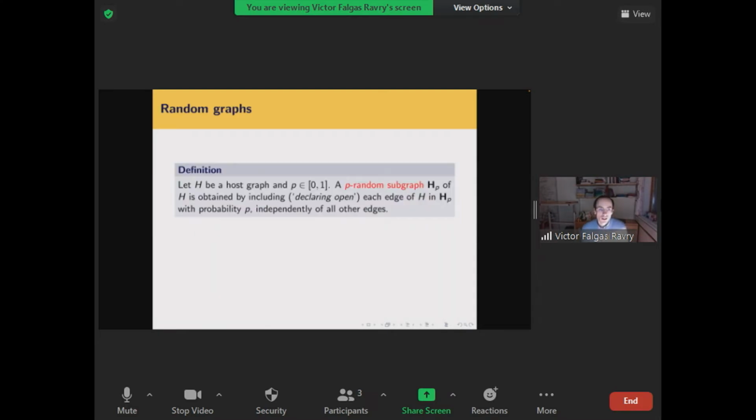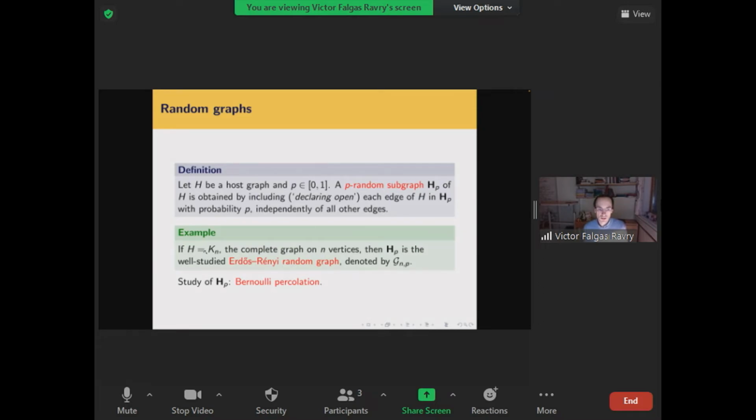Okay. So I won't be speaking just about graphs; I'll be speaking about random graphs. Let me start with maybe the simplest random graph model of them all, namely the p-random, or Bernoulli percolation, model. Given a host graph H and some probability p between 0 and 1, a p-random subgraph of my host graph H is obtained by declaring open, or including, each edge of H independently at random with probability p. And you've just seen this model in Svante's talk.